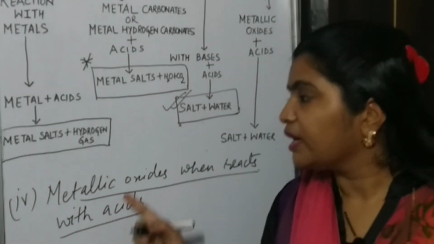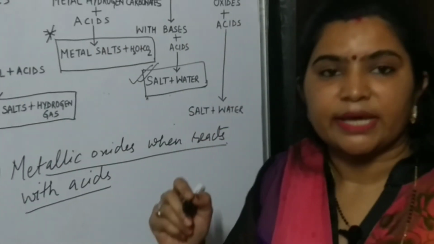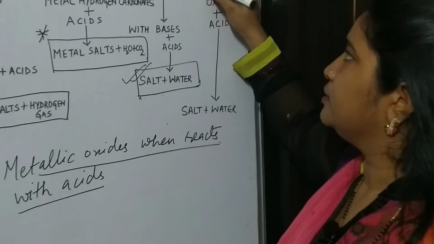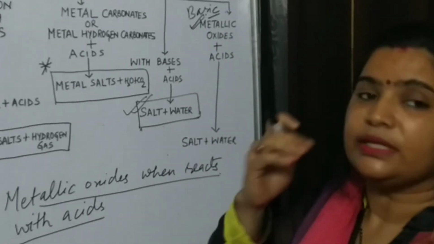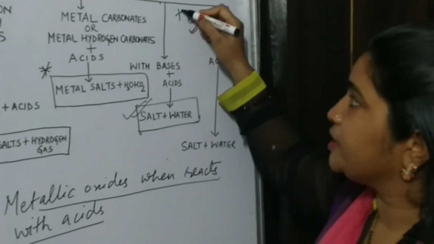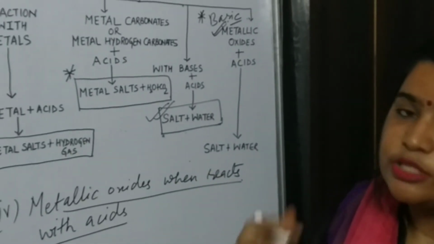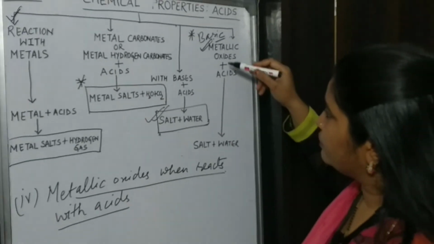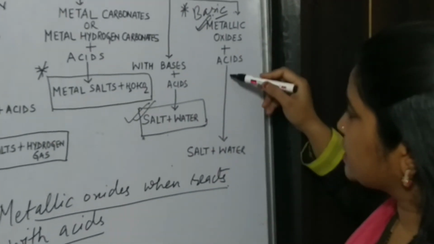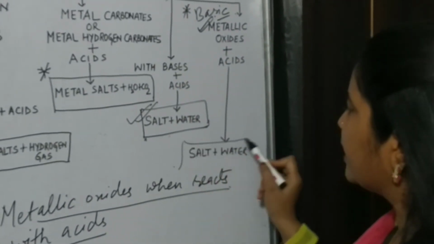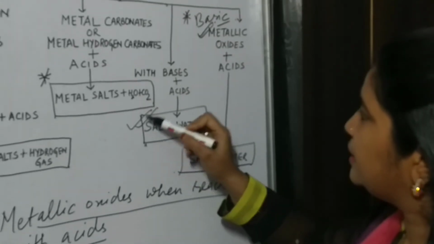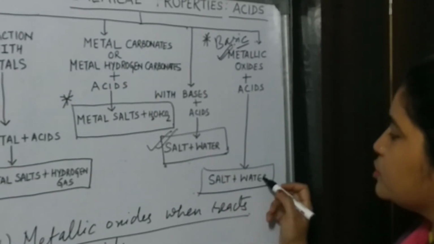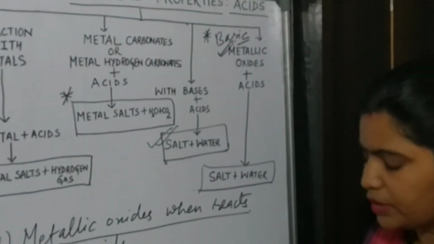See children, we have already discussed metal oxides, and you have studied that metal oxides are basic in nature. This is the key point. You have to keep it in your mind, otherwise you will forget during exams. So metal oxides are basic in nature. So what happens when it reacts with acid? It will also form salt and water. Similarly, we have seen just before in the third point. So here also it will form salt and water.